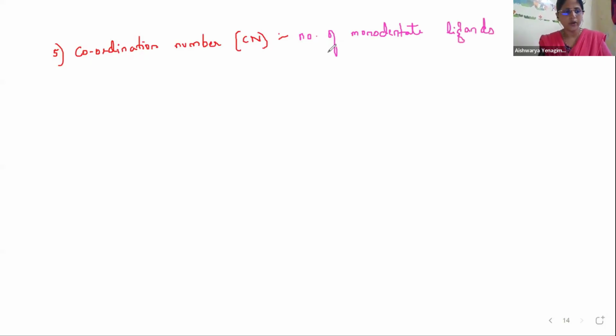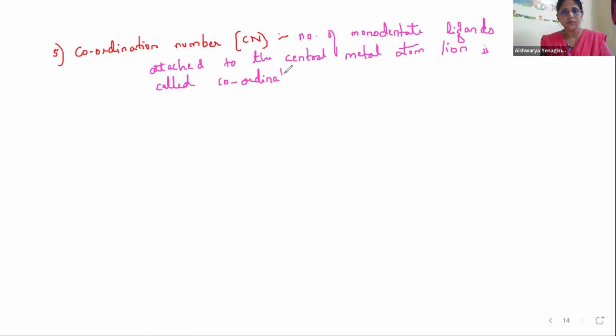The number of monodentate ligands attached to the central metal atom or ion is called the coordination number of the central metal atom or ion.